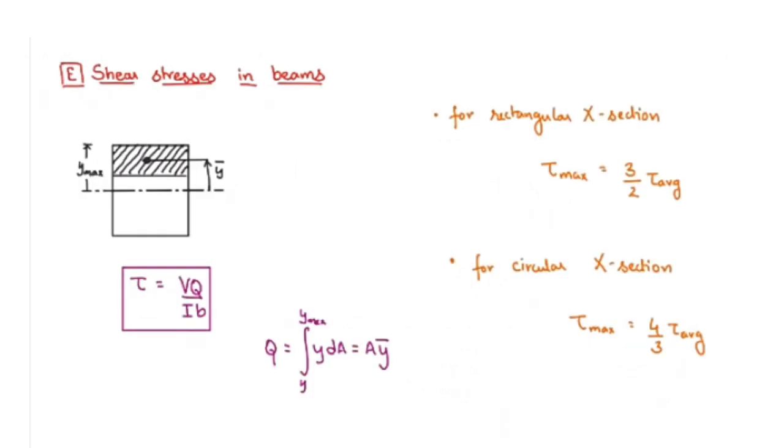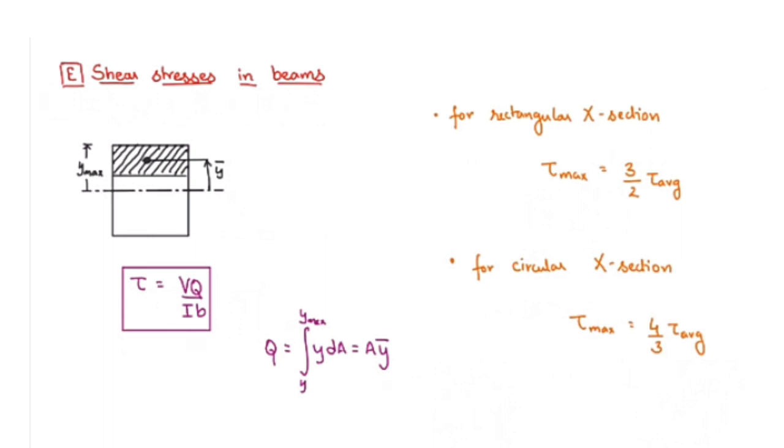So our next topic is shear stresses in beams. Shear stress in a beam is given by the formula tau equals V capital Q by IB, where Q is nothing but A y bar, that is equal to integral of y from y to y max of y dA. Also remember that for any section the shear stress varies parabolically.